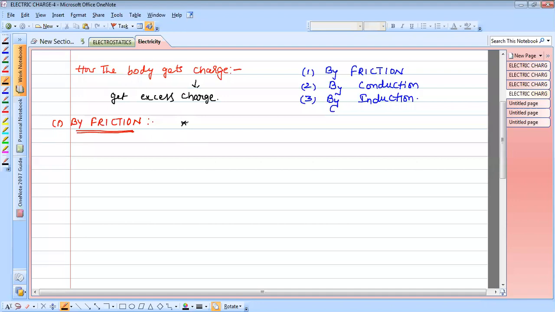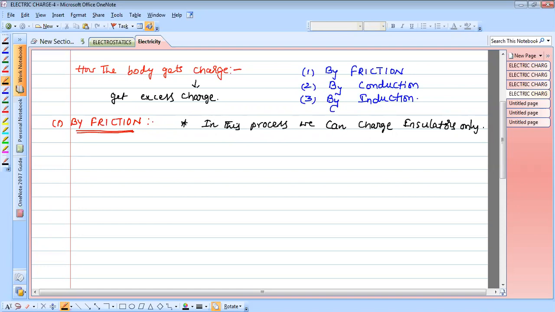The important thing here is that in this process, we can charge insulators only. In this process, we can charge insulators only.